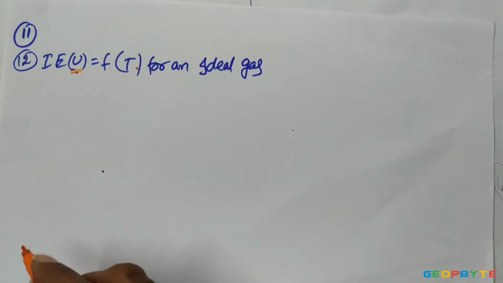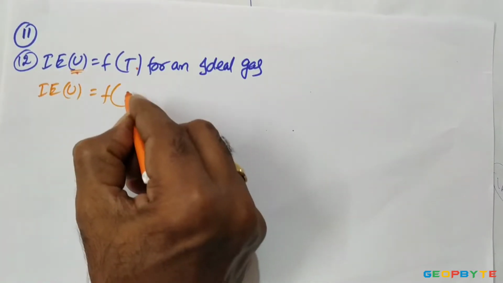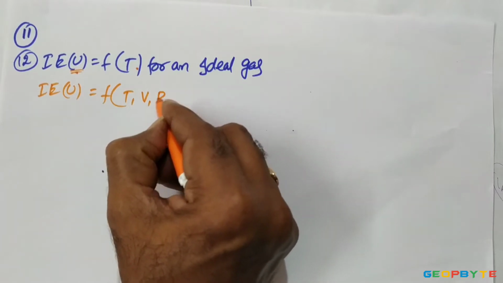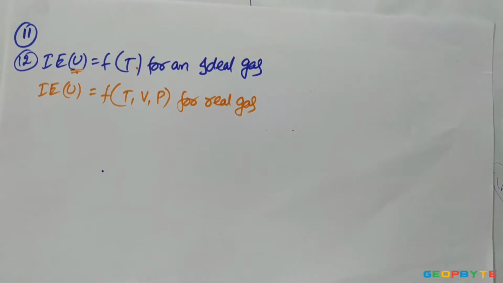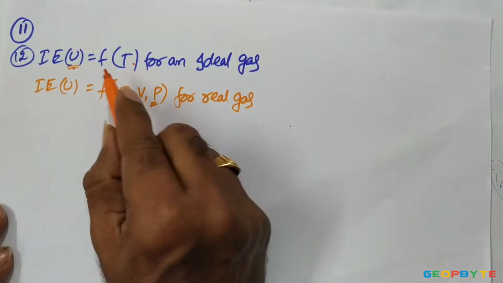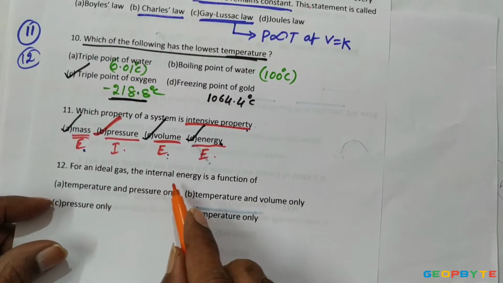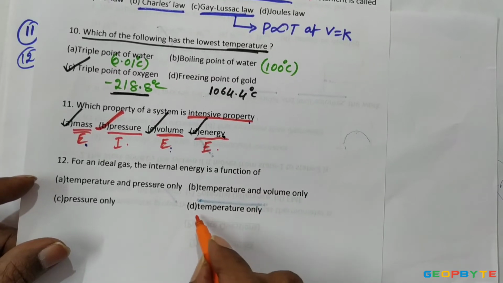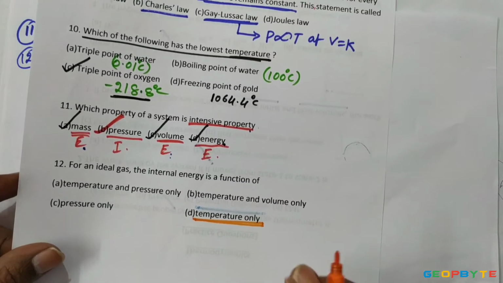internal energy decreases. Whereas for a real gas, internal energy U is not only a function of temperature but also volume and pressure. This is for a real gas. That means the internal energy of the real gas depends on temperature, volume and pressure. Whereas for an ideal gas, internal energy depends on only temperature. Now come to our problem. For an ideal gas, the internal energy is a function of temperature only. Option D is correct.